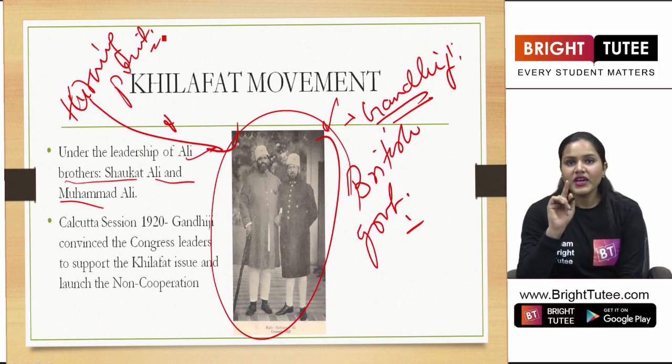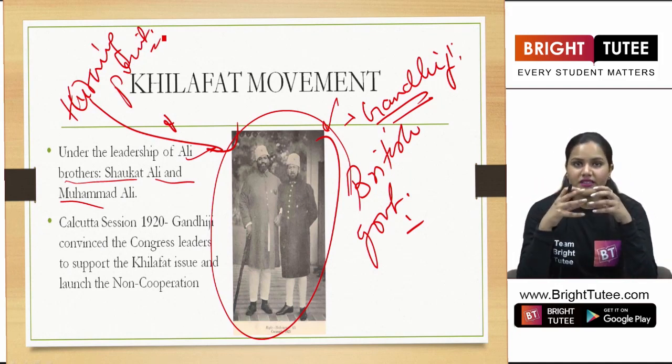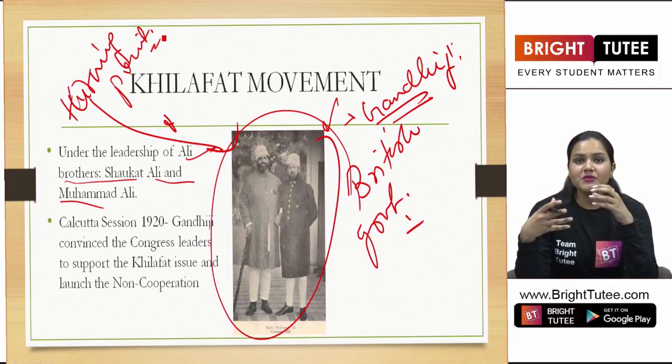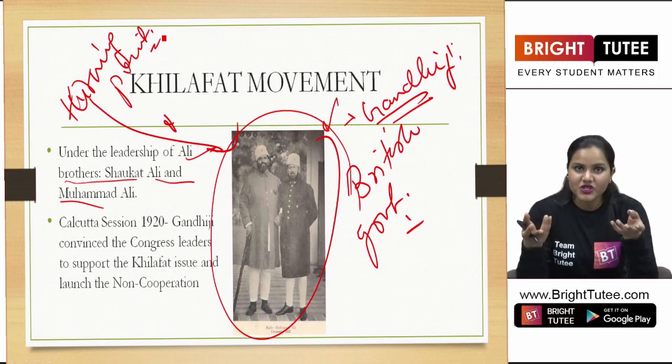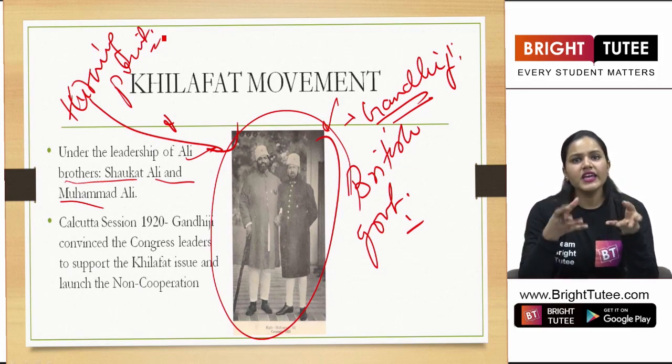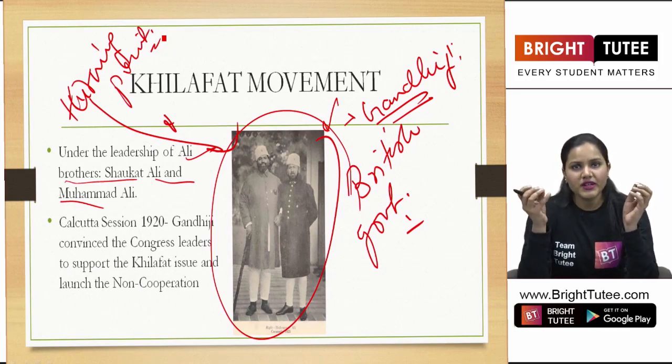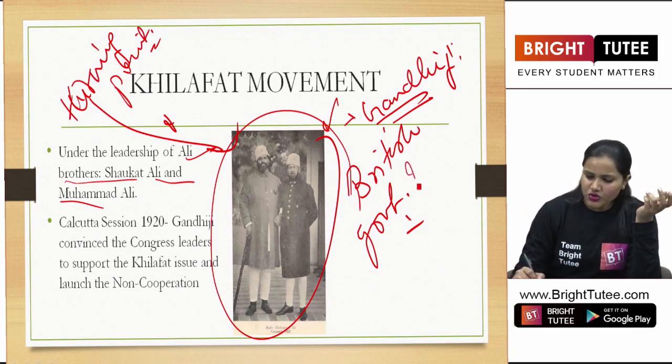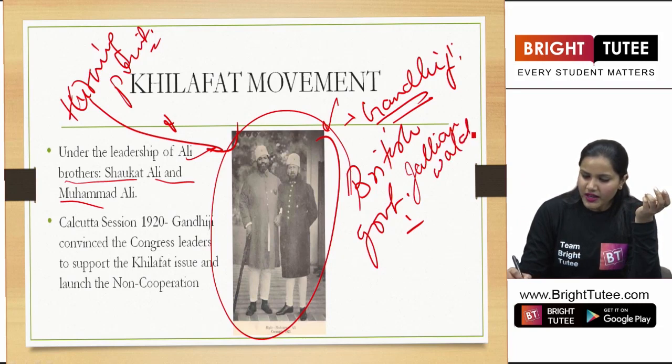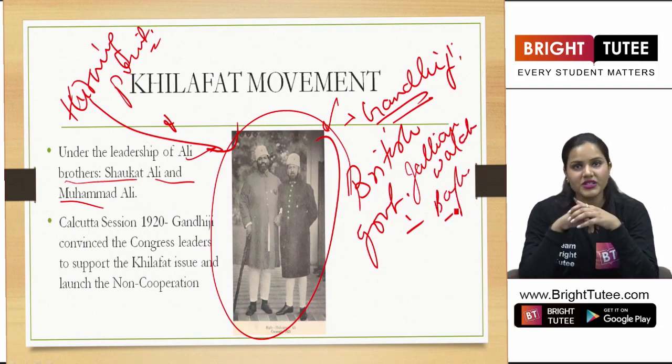Why? Because he saw it as Hindu-Muslim unity. Now he saw that the Muslims were also against the British government, and already Hindus were against the British government. Why? Many other issues had taken place during this period, the famous one being the Jallianwala Bagh incident that took place at Amritsar.